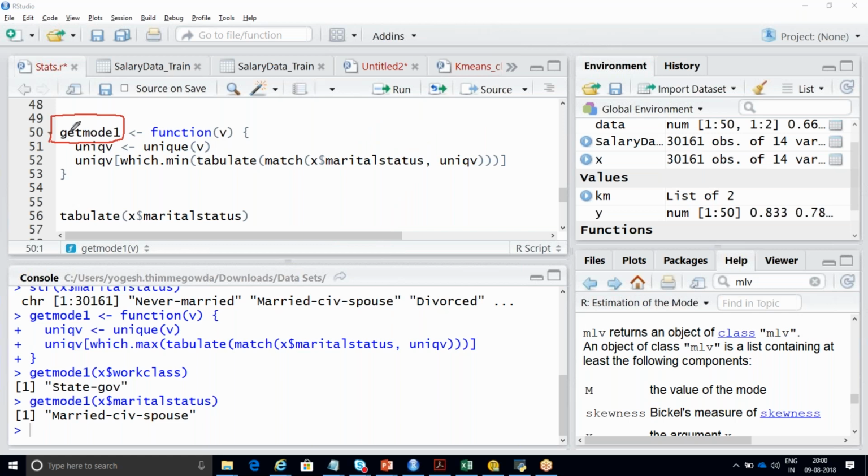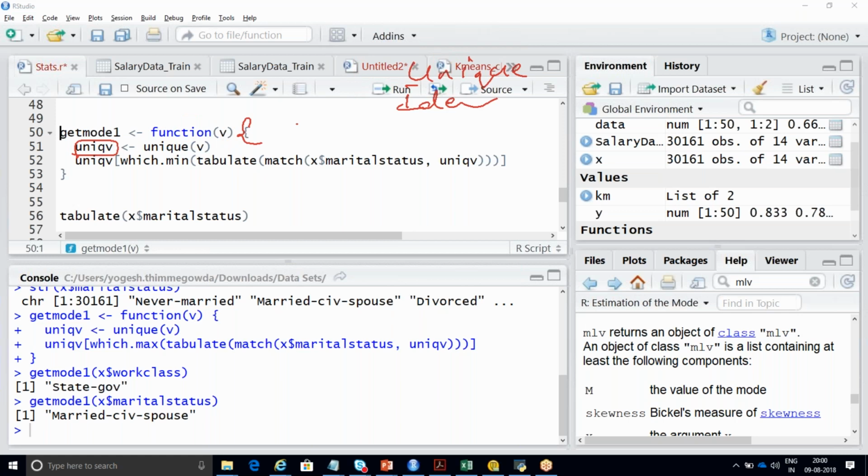So I'm defining a function called function of v, and this v is nothing but the parameter of a function. You can call it a variable. Open parenthesis. Here I'm defining one more variable called unique v. Unique v means it is in order to identify unique values. You can give it an identical name or anything you want. So I've just written it as unique v.